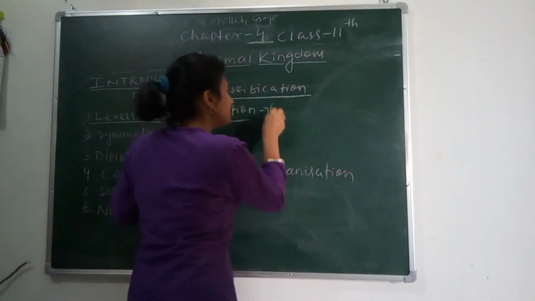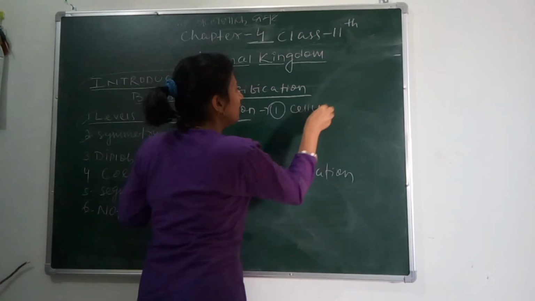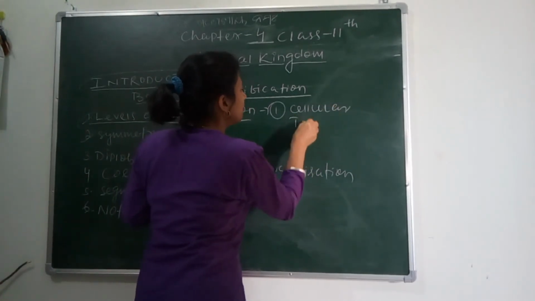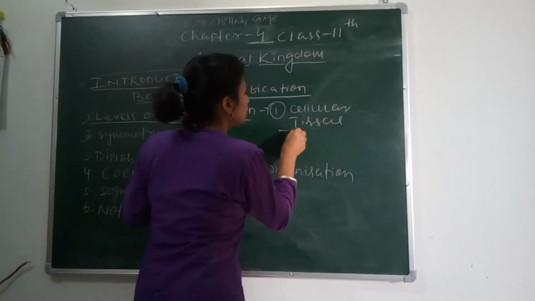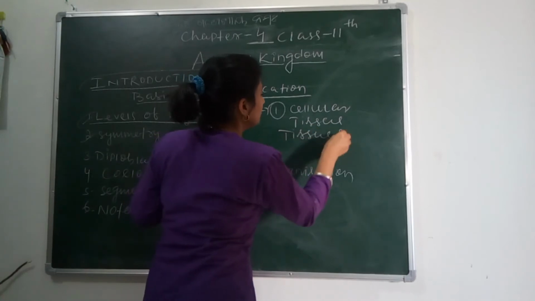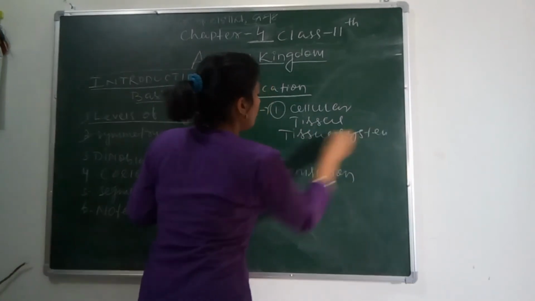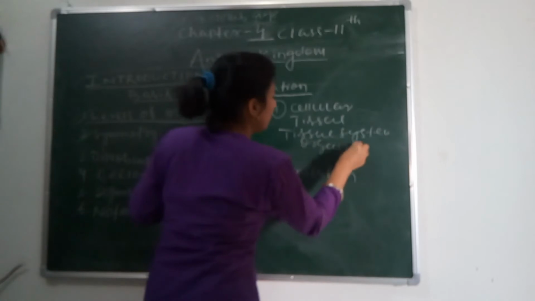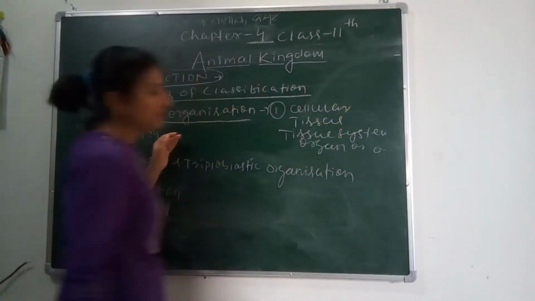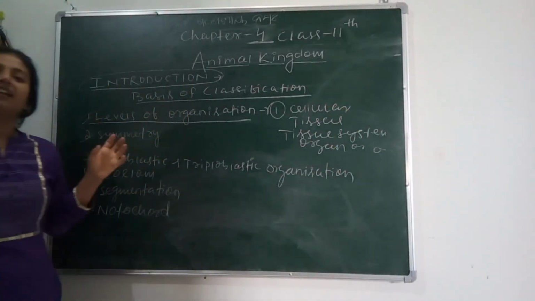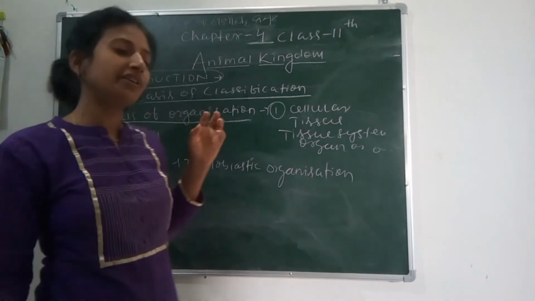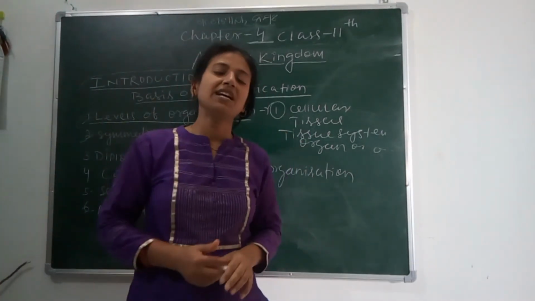So we can say that cellular, tissue, organ, or organ system. So on this basis, there are some more characters which we need to classify the organisms, like their reproductive structure, their digestive system, their circulatory system.